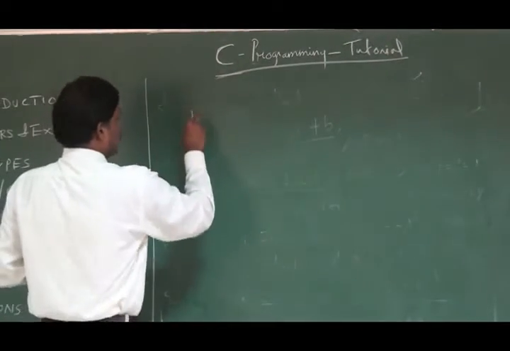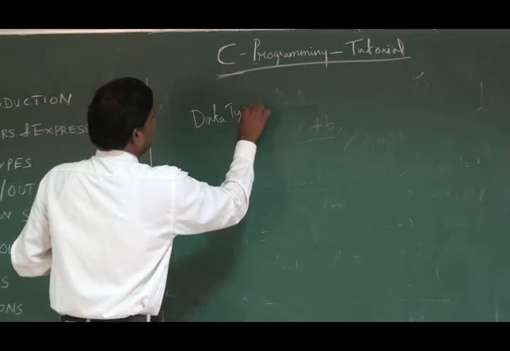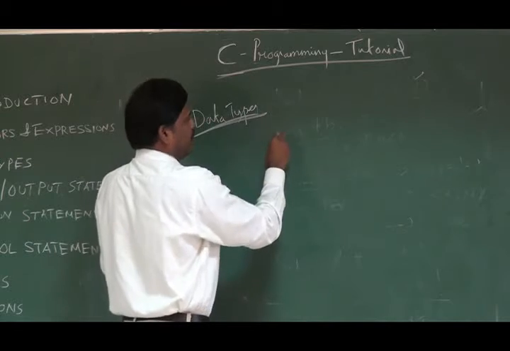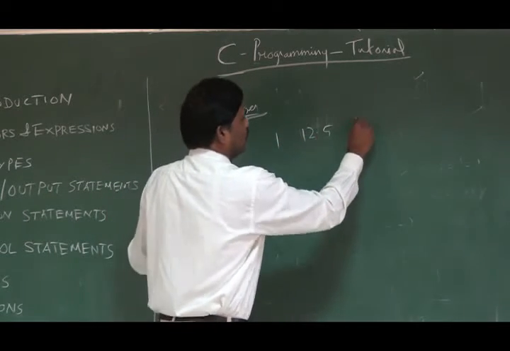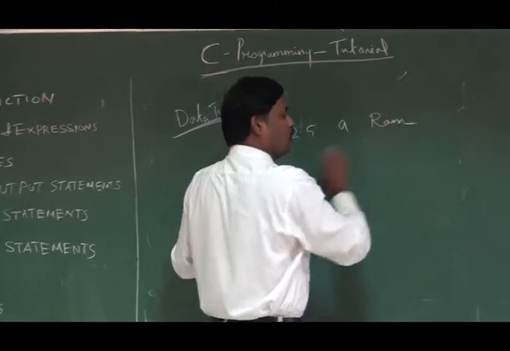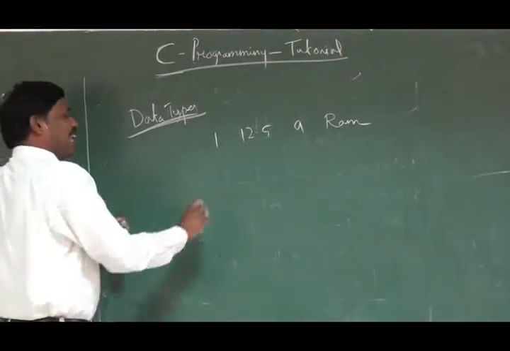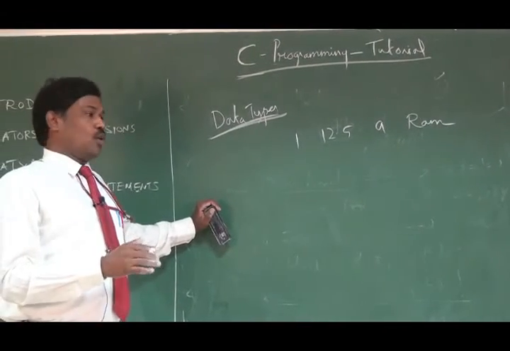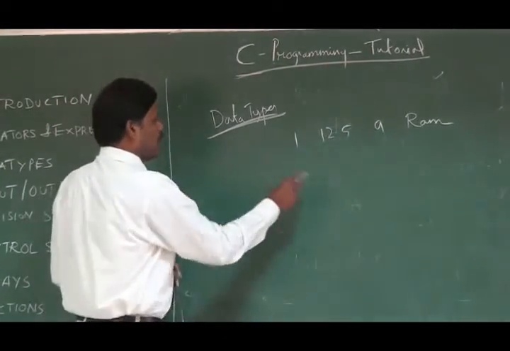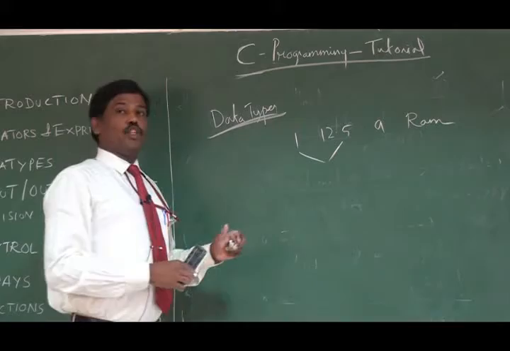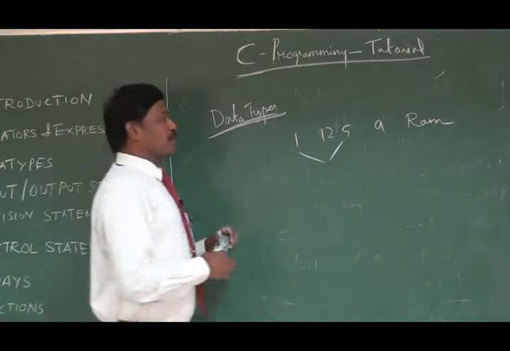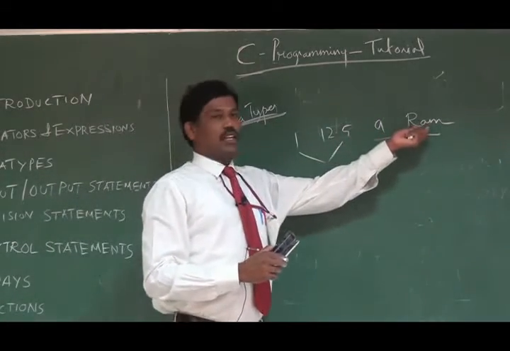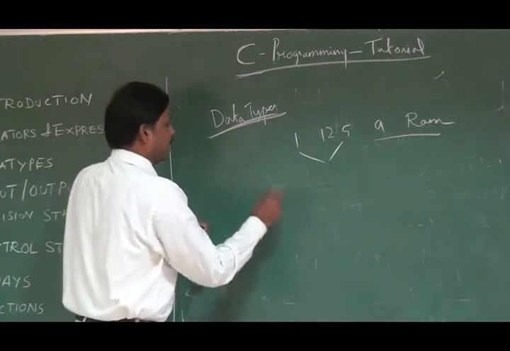Next we will see data types. What are the various data types available in C language? You should know what a value is. If I say 1 is a value, 12.5 is a value, a is a value, rom is a value, all these things are values. But broadly in C language, values are viewed as only two categories: a number and a string. For numbers, there are two types: a number without decimal place and a number with decimal place. Similarly, a single character is also considered a character, and a collection of characters is considered a string. So, broadly classified, the basic data types.